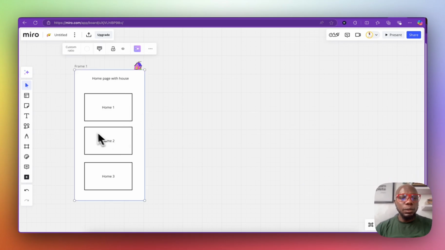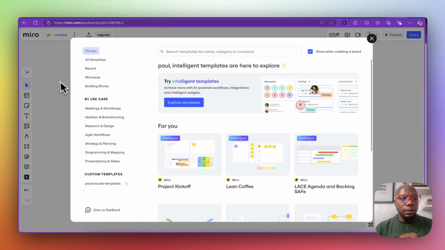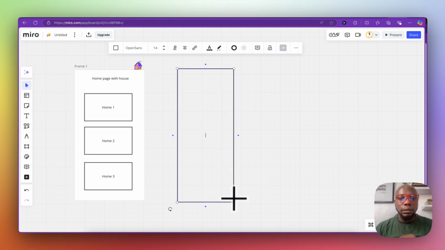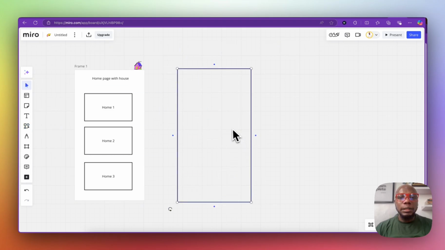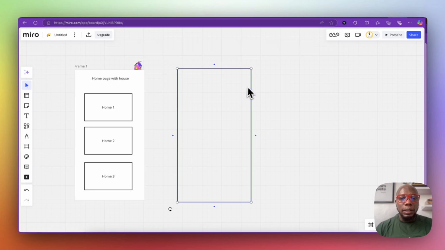So now when users click on this home, they want to find out a whole lot more about it. That means you need another screen, a different screen entirely. We're going to pick the screen and put it here. And this screen itself is going to be a property detail screen. It's going to be a screen for property details.